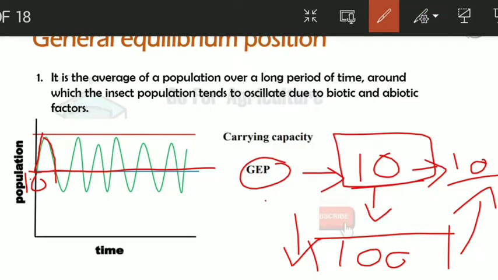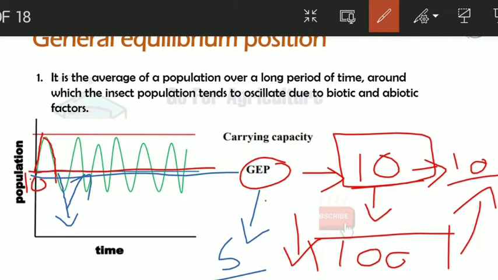If there is another case, due to external factors, if the GEP decreases to 5 insects only, what happens is this environment helps those insects to increase their population to reach their average density, like providing extra food or a suitable environment to grow, etc. So again, it helps in increasing the population to reach the GEP.